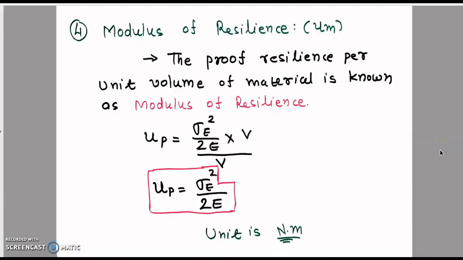Now modulus of resilience. When we consider the strain energy per unit volume, then it is known as the modulus of resilience. The proof resilience means strain energy. The proof resilience per unit volume of material is known as modulus of resilience. Now the equation will be strain energy divided by volume, sigma square upon 2E into V divided by V, so volume will be cancelled. Now equation of modulus of resilience is sigma square upon 2E, where sigma is the stress and E is the Young modulus, and unit is Newton into meter, Newton into mm, or Newton into centimeter, we can use.